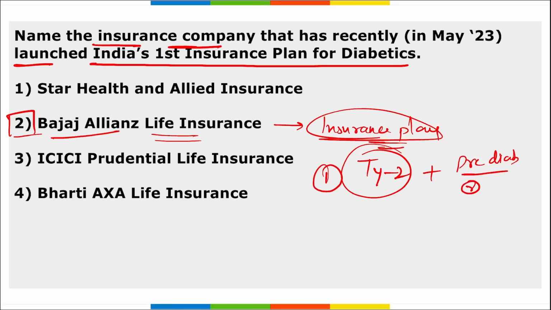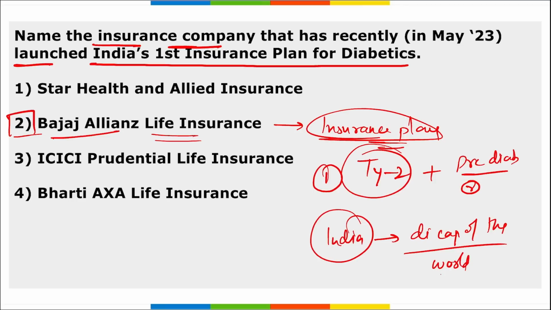So this insurance plan launched by Bajaj is based on type 2 and pre-diabetic individuals, correct? As per the data released by Bajaj Allianz, India is referred to as the diabetes capital of the world. So the next question can be framed as, who is referred to as the diabetes capital of the world? It is our India, correct? Just remember the data: the country is expected to hit 69.9 million by 2025 and 80 million people by 2030 who are diabetic, correct?